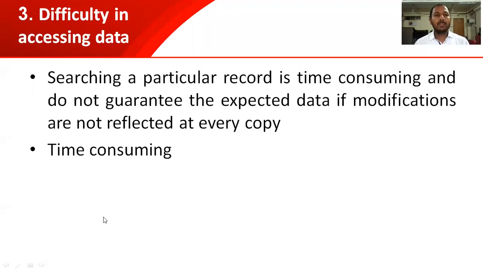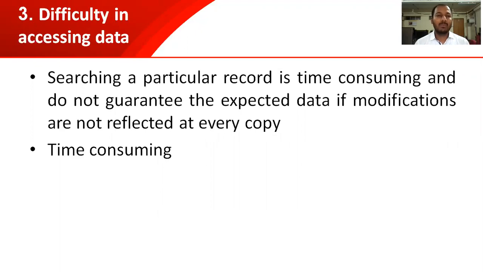Let us go to the next problem, difficulty in accessing the data. Consider the same example wherein you have a 200-page register, and a particular person comes to you to clear his pending amount. Now you have to search for that page number. Searching for a page number in a file system takes much more time.